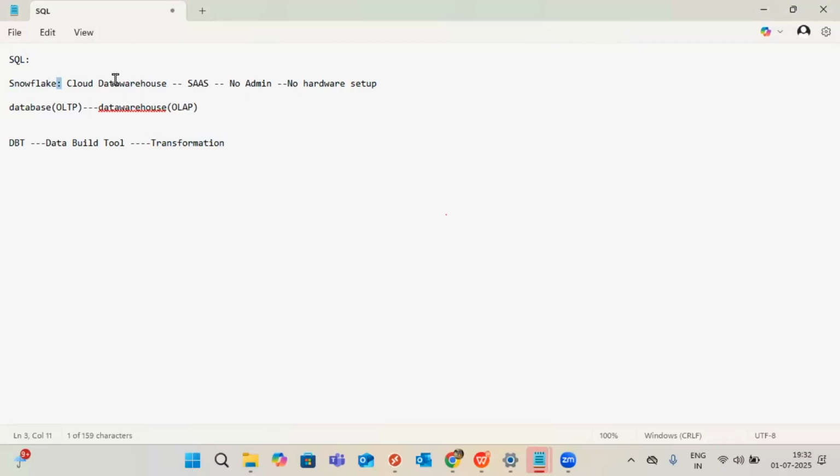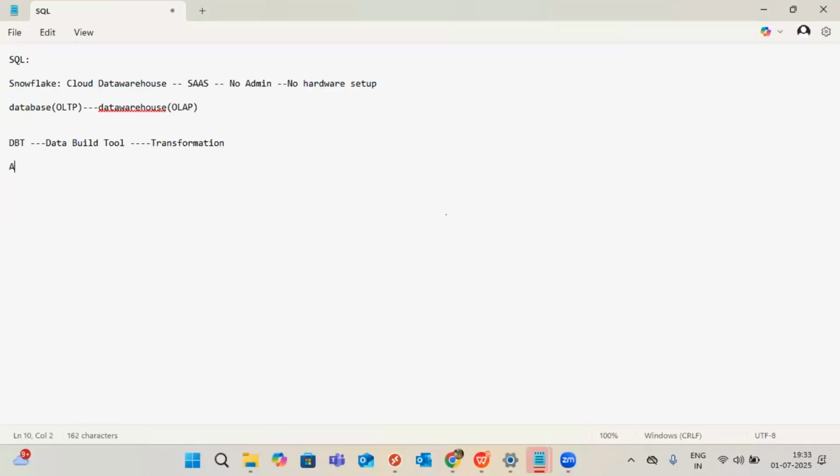Snowflake is already doing transformations, right? Then why DBT again? This is the advanced concept. Without DBT also you can run the projects, but Snowflake with DBT is the advanced concept. Okay, that is the main reason why DBT is coming into the picture.